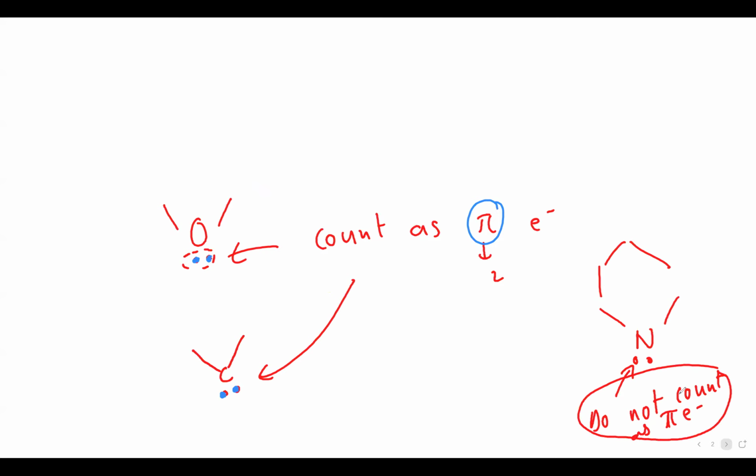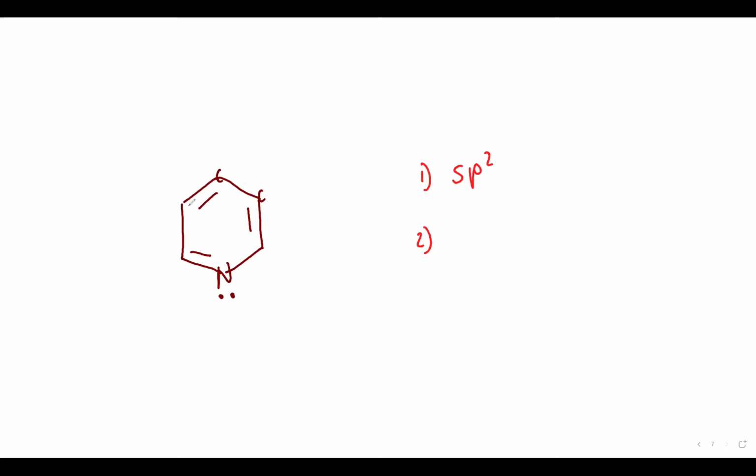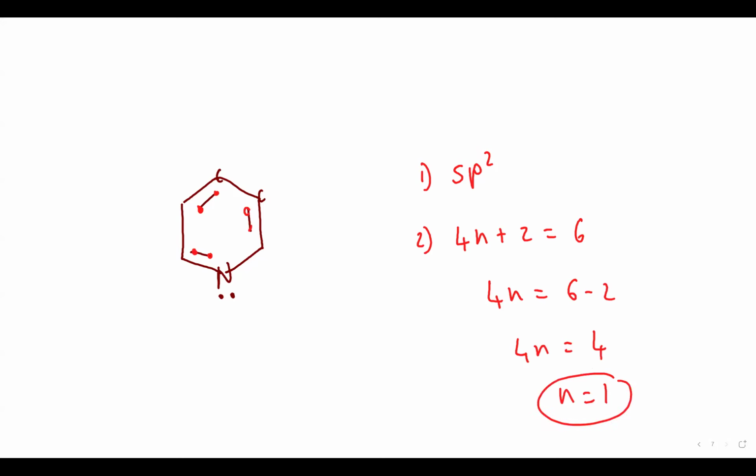No. So how many pi bonds are there total? 6 electrons. So 4n is equal to what? So n is equal to 1. So it is a whole number, therefore it will be what? Aromatic or not? Aromatic. Have you all understood this?